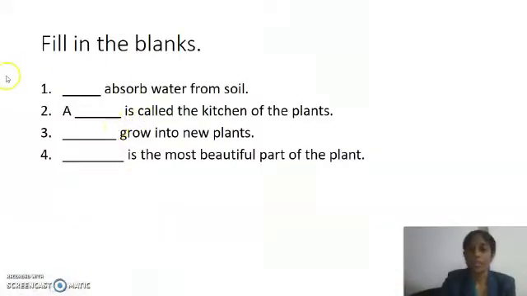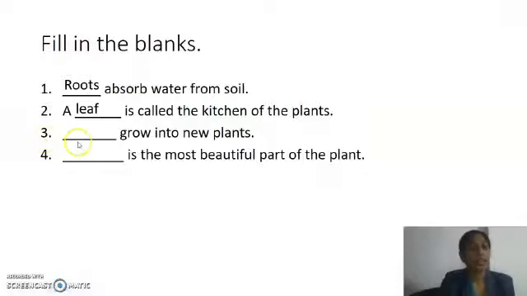First question is fill in the blanks. First one, dash absorb water from soil. The answer is roots. Roots absorb water from soil. Second one, a dash is called the kitchen of the plants, and the answer is leaf. A leaf is called the kitchen of the plant.